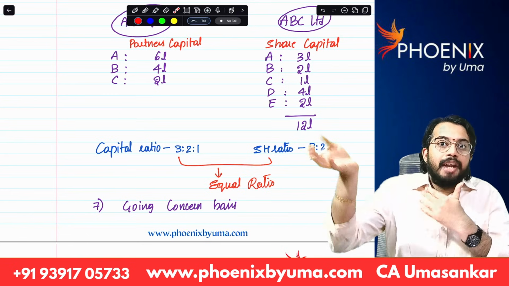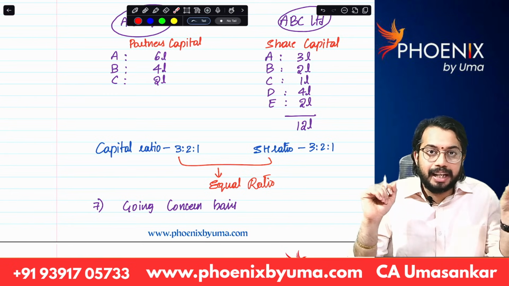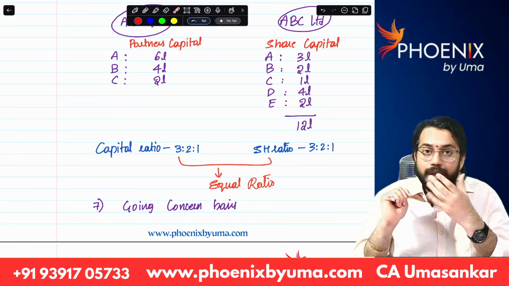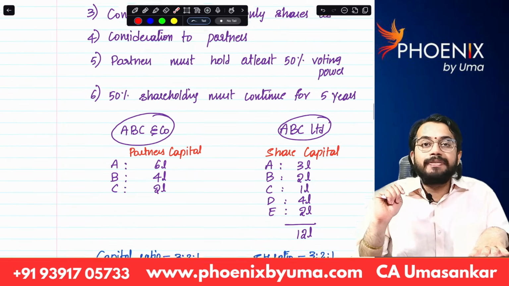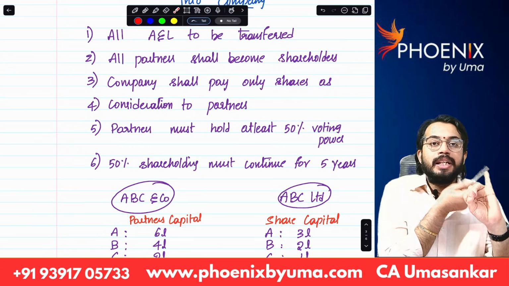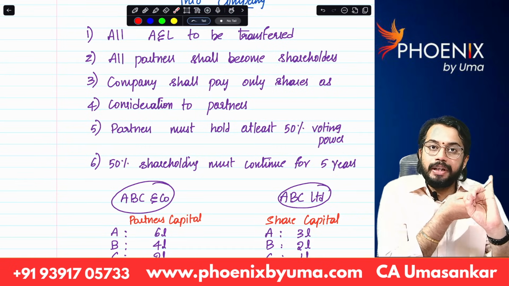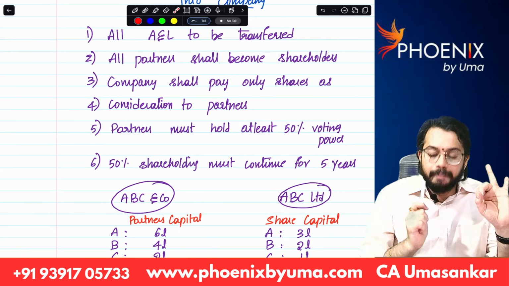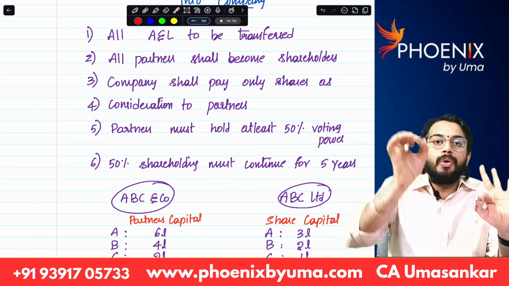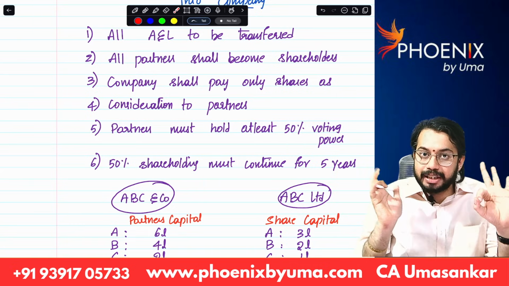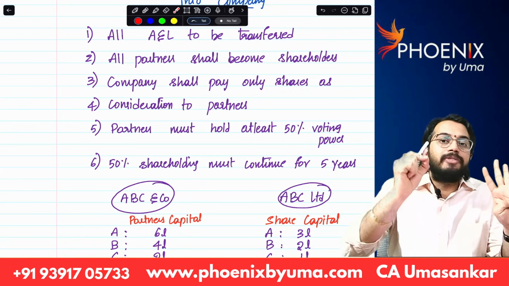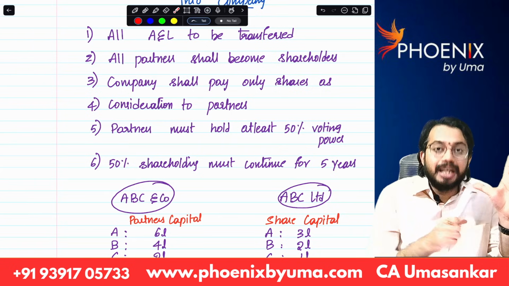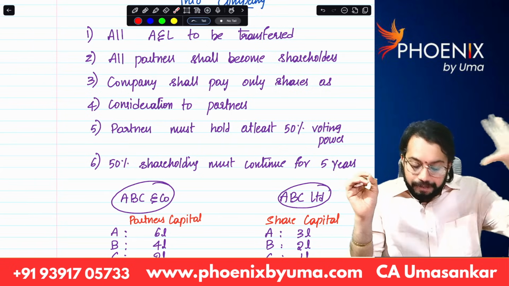And the company can carry forward losses for a fresh period of 8 years. Unabsorbed depreciation of the partnership firm will be transferred to the company, but subject to satisfaction of conditions. All assets and liabilities of the partnership firm shall be transferred to the company. All partners shall become shareholders in the company. The company shall pay consideration only by way of allocation of shares. Partners shall hold minimum 50% shareholding in the company, and this 50% shareholding shall be held for a minimum period of 5 years.